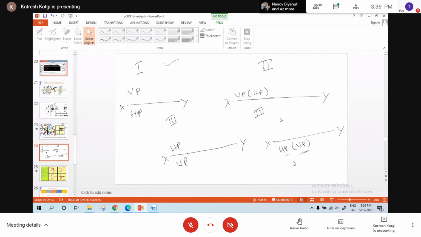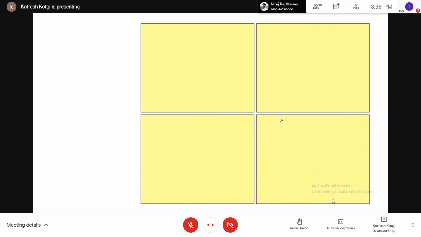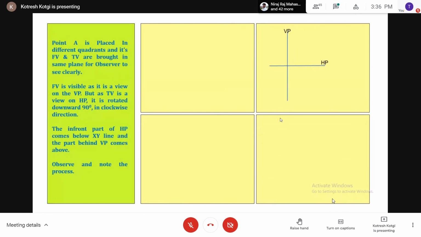Any doubt? You understood how to convert 3D to 2D? You got the point? You see here, I will show you this slide again with respect to the first quadrant. The same process they'll do here also. See here, first quadrant, front view, top view. Rotate the horizontal plane by 90 degrees in the clockwise direction. So below the XY line, that is HP, above the XY line, it is VP.